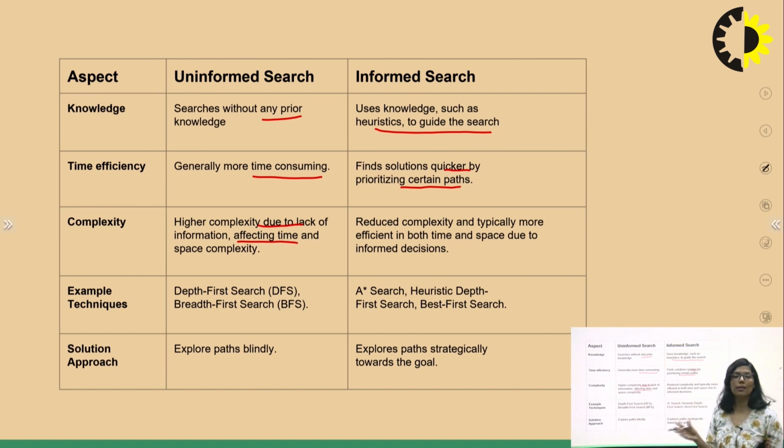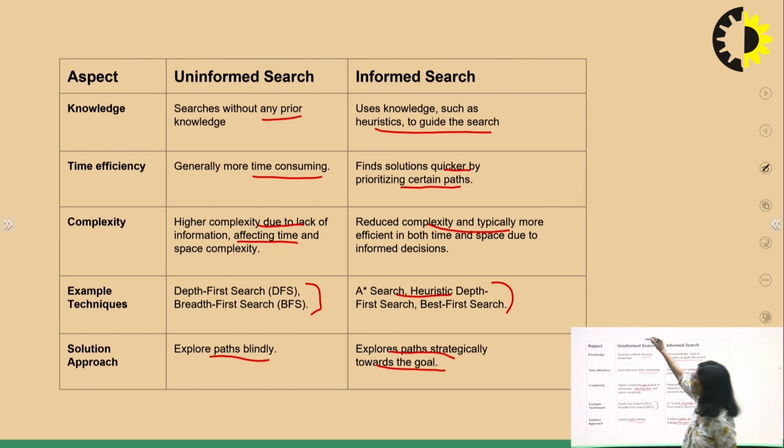When your search space is larger, obviously both my time and space complexity will be high, but in informed search the complexity is reduced. Examples of uninformed search are DFS and BFS; an example of informed search is A star. Here we can explore the path blindly, whereas there we explore the path strategically towards the goal.